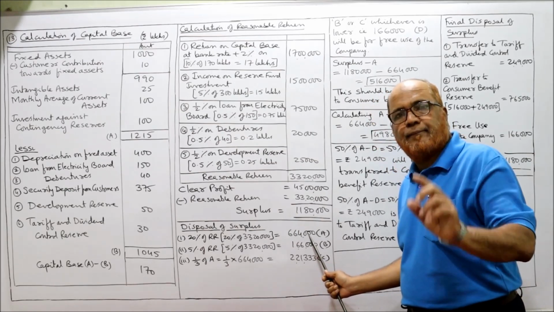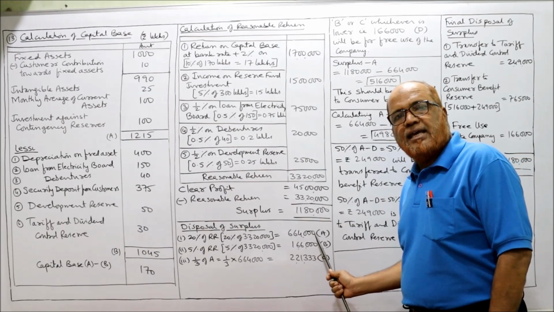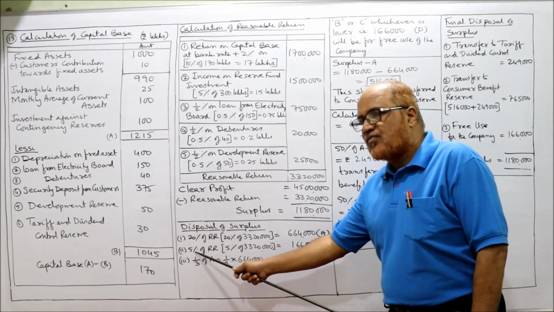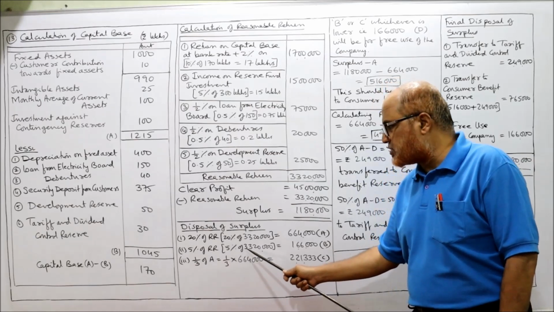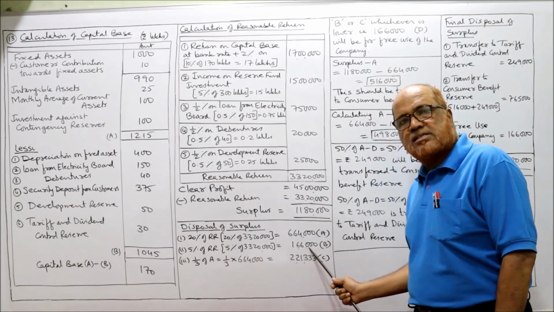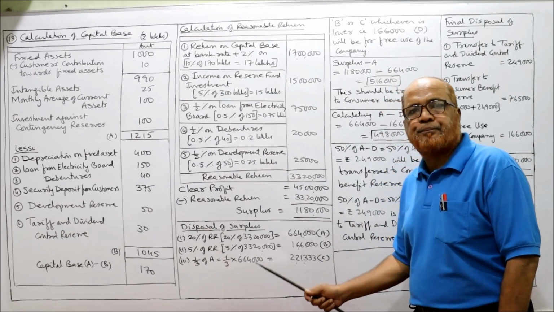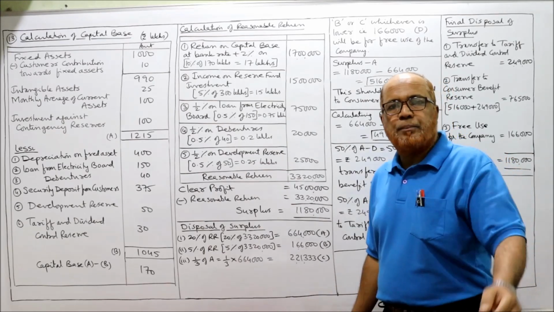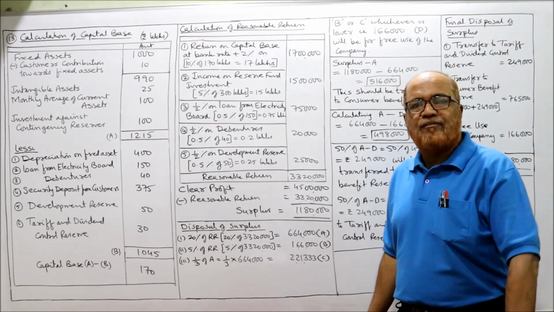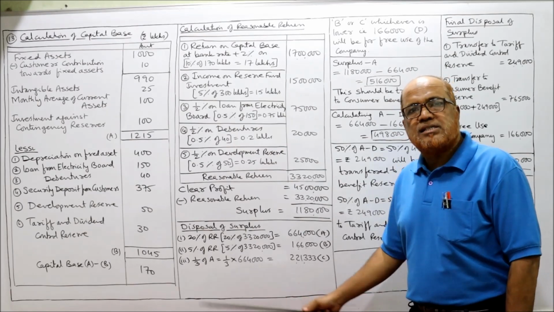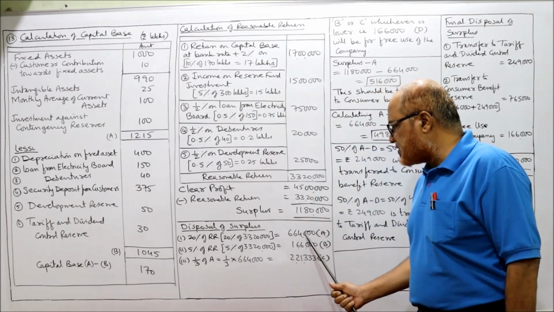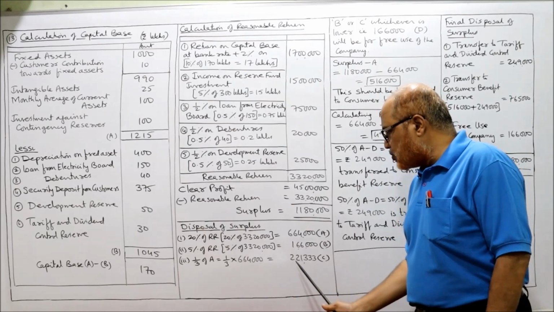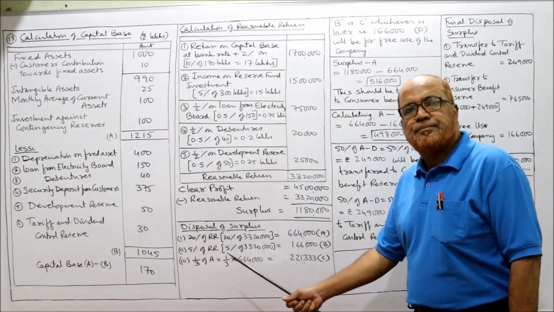Call it A. Next, 5% of reasonable return, 5% of 3320, 1 lakh 66,000. Call it B. A is 20% of RR, B is 5% of RR, C is 1/3 of A. So 1/3 of 6 lakh 64,000 comes to 2 lakh 21,333.